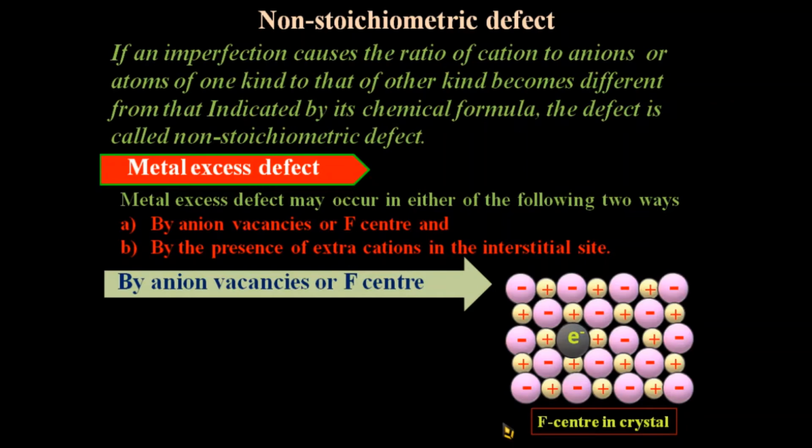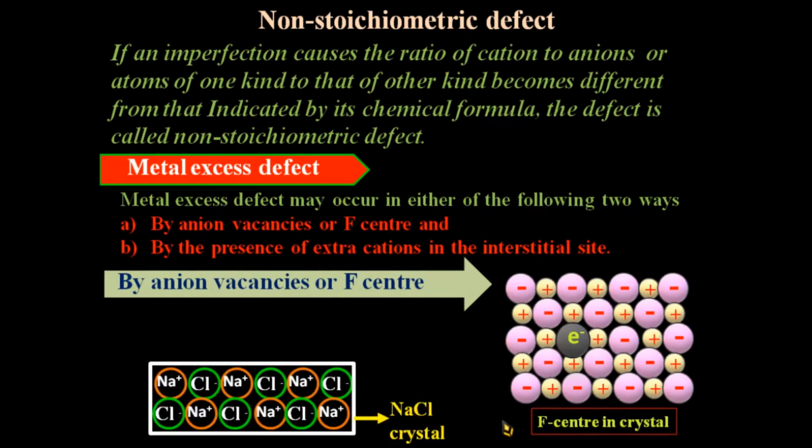When a sodium chloride crystal is heated in an atmosphere of sodium vapor, sodium atoms are deposited on the crystal surface. This is our crystal, and over it we pass sodium vapor, which consists of sodium atoms. When the sodium vapor passes over this crystal, the sodium atoms are deposited on the crystal like this.